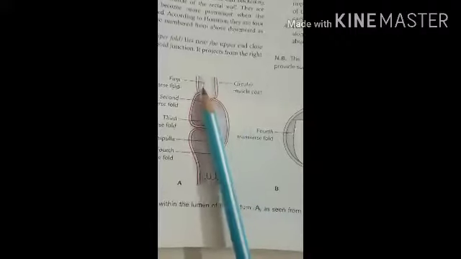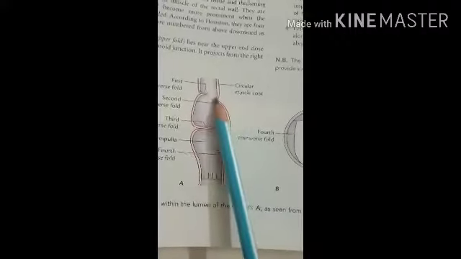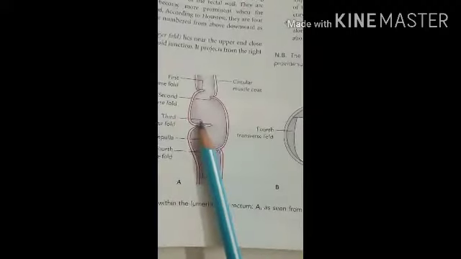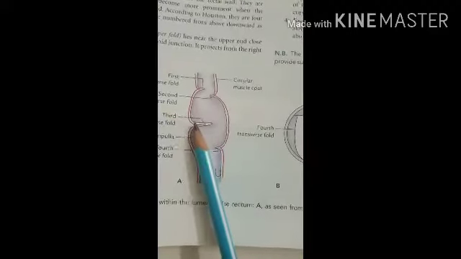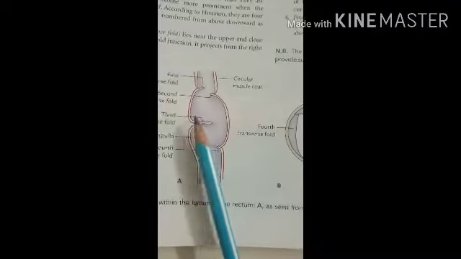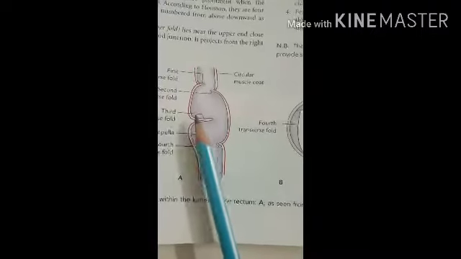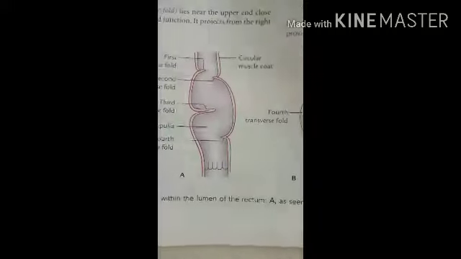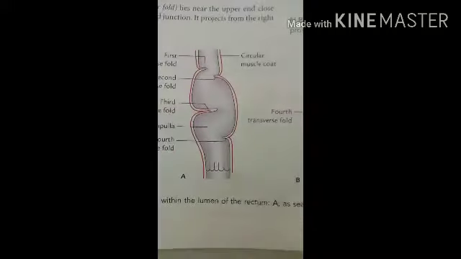Okay. So the upper fold lies near the upper end of the rectum and projects to the right or the left of the rectum. So sometimes it may be on the right side or it may be on the left side. Then the middle fold is the largest and most constant and lies at the upper end of the rectal ampulla. Okay. And projects from the